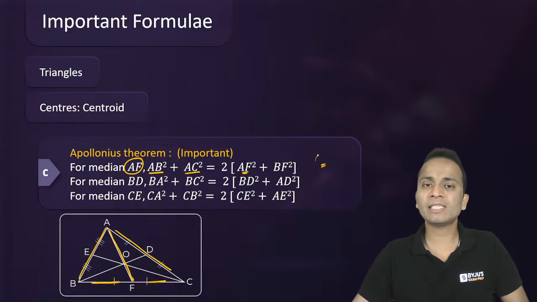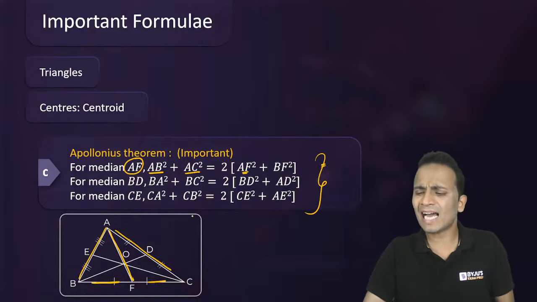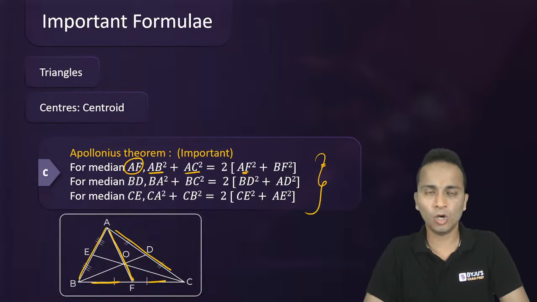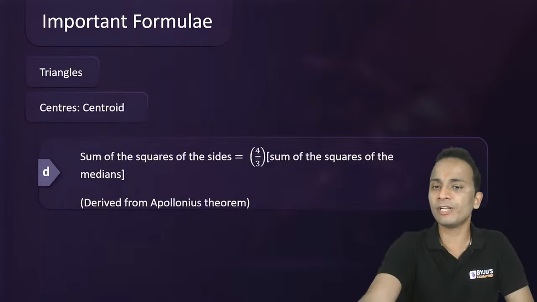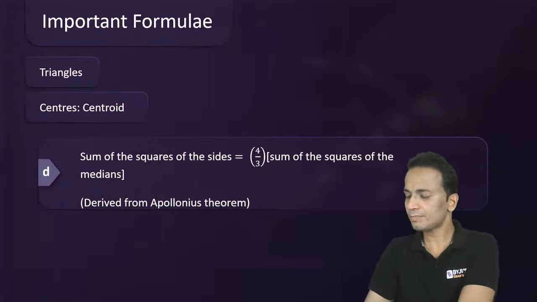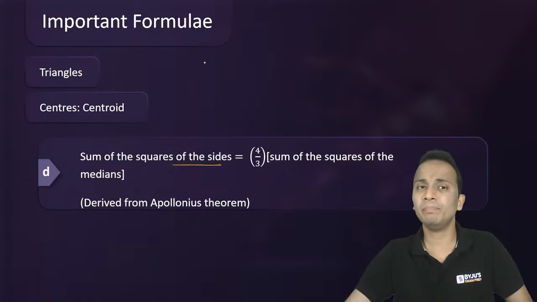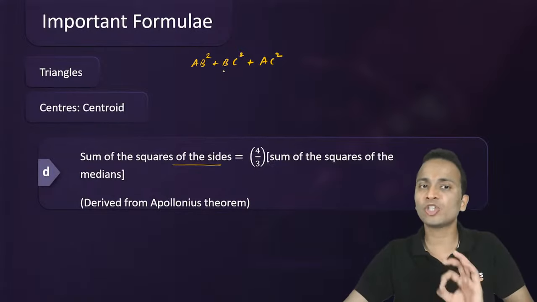All right, now this is Apollonius theorem, and the statement is very important, and it has been seen that this statement can be used as a shortcut in a lot of questions. Now using Apollonius theorem, you can derive one wonderful result that says the sum of the squares of the three sides. So let's say the triangle has sides AB, BC and AC. So AB square plus BC square plus AC square, the sum of the squares of the sides.